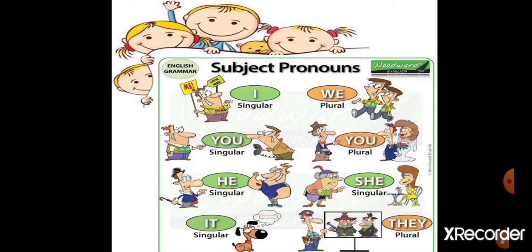Singular you, and plural also you. In this, you and you, singular and plural, both remain the same. Singular he, singular she, and singular it. In these three places, which word will we use for plural? That is they. Very good.